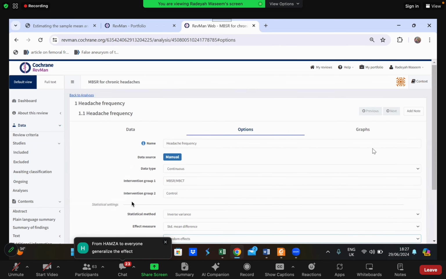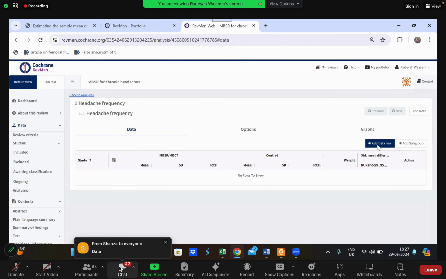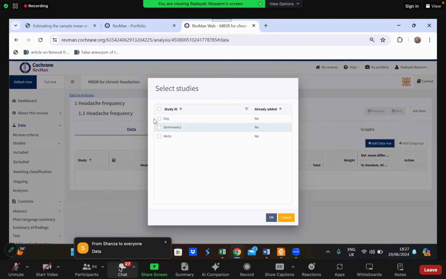Okay, so where should we go now? I have entered everything in the options section. Where should I go now? In the data, exactly. Go to the data, and now I will add data row. I need to add all 3 of the studies.